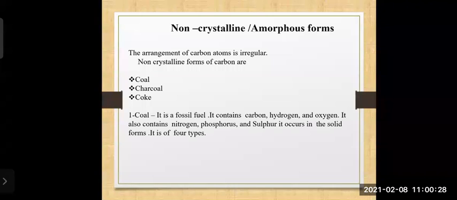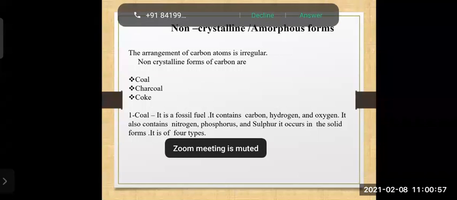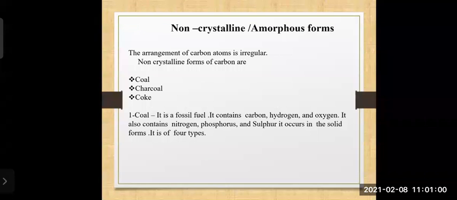We have been using it many times, and since very old times we have been using coal. So it is a fossil fuel. Coal is a fossil fuel. I have also told you what is fuel and fossil fuel. It is understandable: the things which are found inside the earth and buried under the earth are the fossils. So amongst those fossils, coal is also one of them.